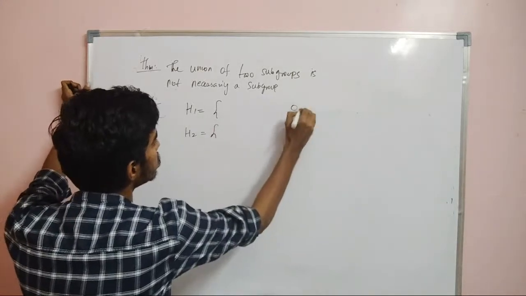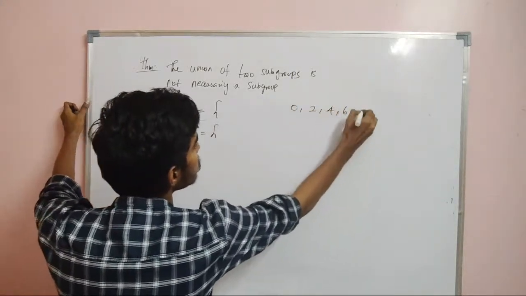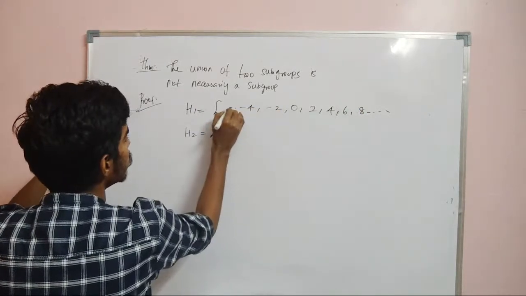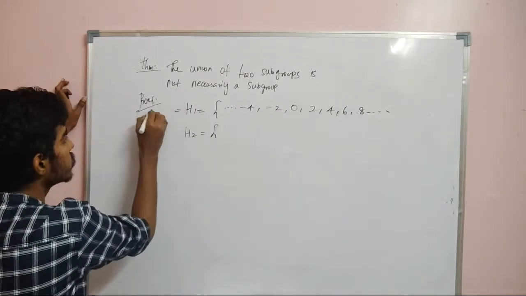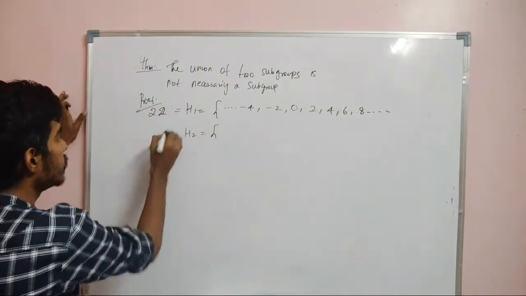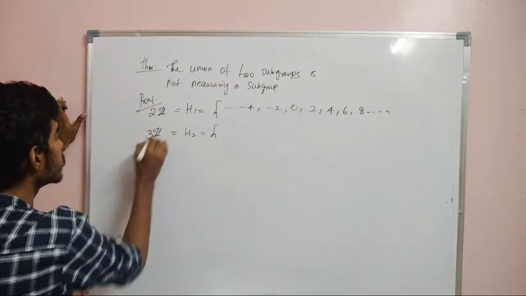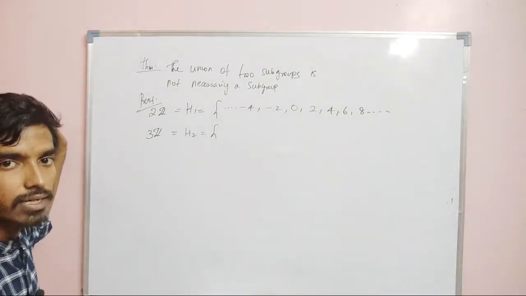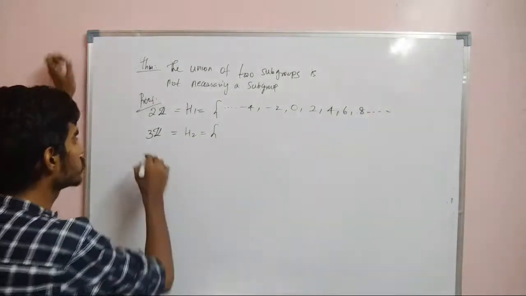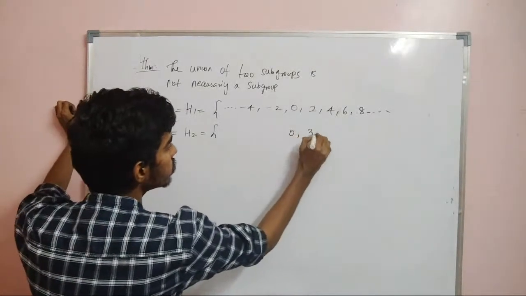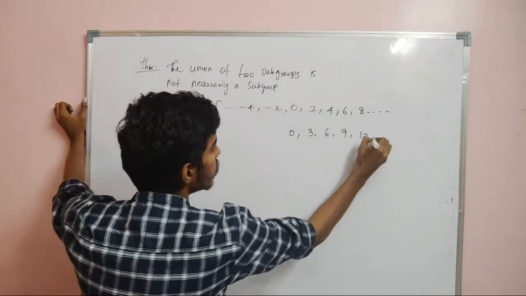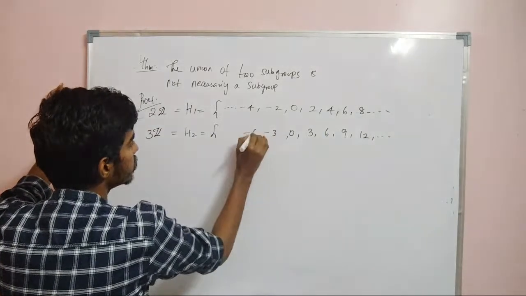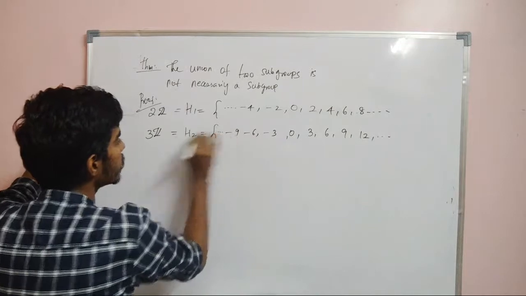We will take 0, 2, 4, 6, 8, minus 2, minus 4 and so on. That is, I am taking H1 to be 2Z and I am taking H2 to be equal to 3Z. nZ will always be a subgroup. Remember, if Z is the integers, then nZ will always be a subgroup. So 3Z will be 0, 3, 6, 9, 12, multiples of 3, and minus 3, minus 6, minus 9 and so on.